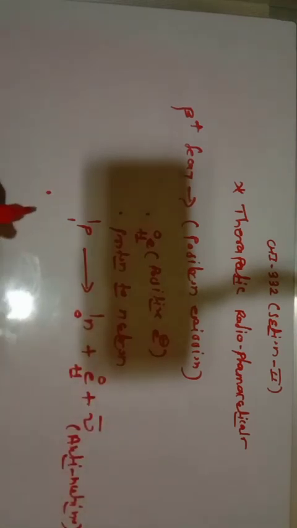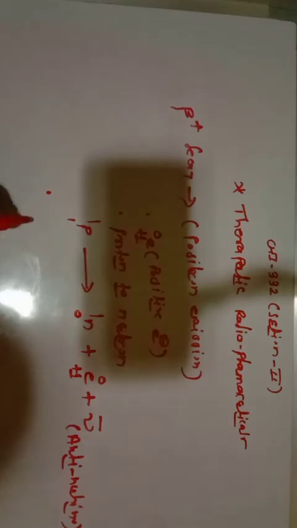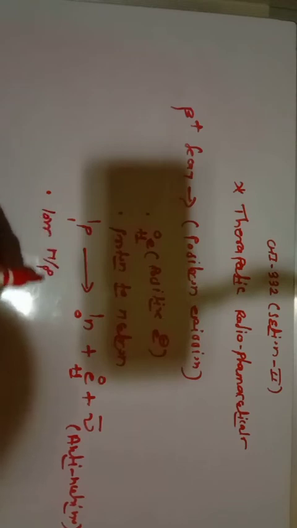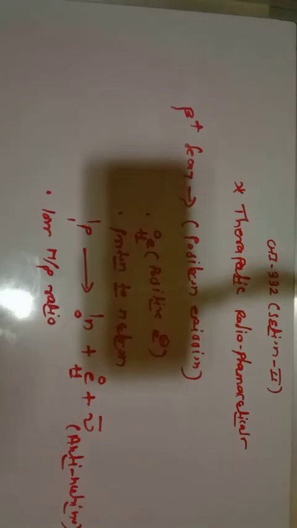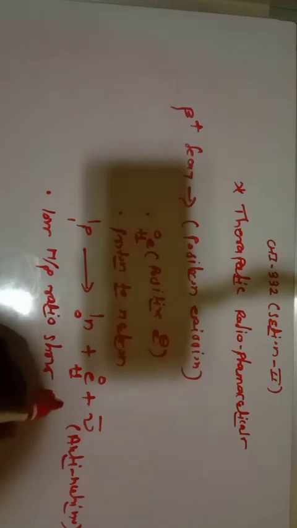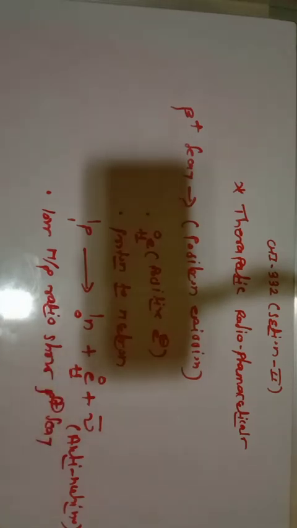The radioactive nuclei having a low neutron to proton ratio show beta plus decay. So this is regarding the beta plus decay, also known as positron emission.